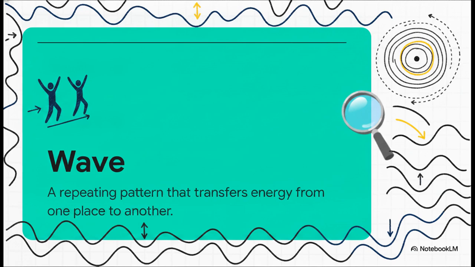A wave is a repeating pattern that transfers energy from one place to another. So the crucial point here is that waves carry energy, not matter. Think about doing the wave at a football game. You might accidentally spill your nachos, but you and the rest of the matter mostly just stand up and sit back down in the exact same spot, right? But the wave itself, the energy in that pattern, travels all the way around the arena. Or picture dropping a pebble into a calm pond. The water molecules mostly just bob up and down in place, but that ripple of energy travels continuously outward to the edge.